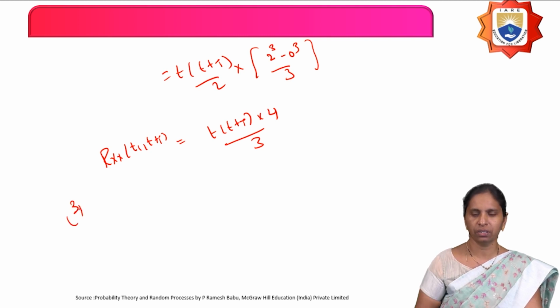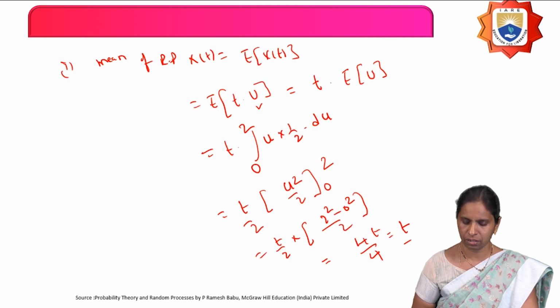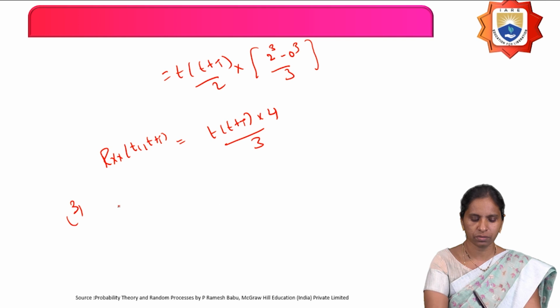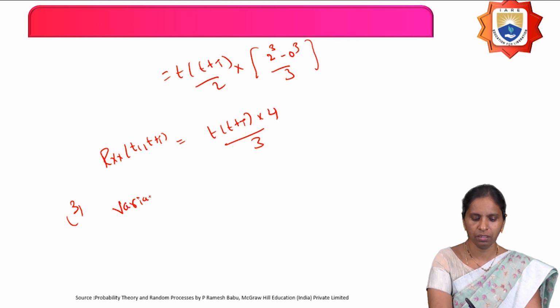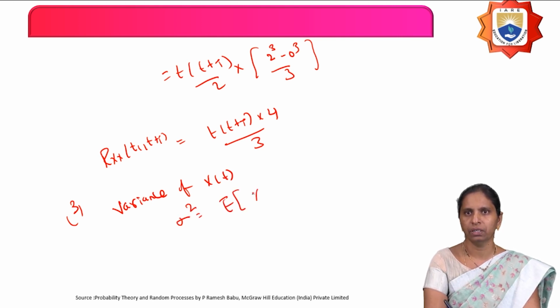And the third one, what do you have to calculate? The variance. After that, you have to calculate the autocovariance. So we will calculate the variance first. What is the variance of a random process x of t? That is sigma square equals the expectation of x square of t minus the mean of x of t, whole square.